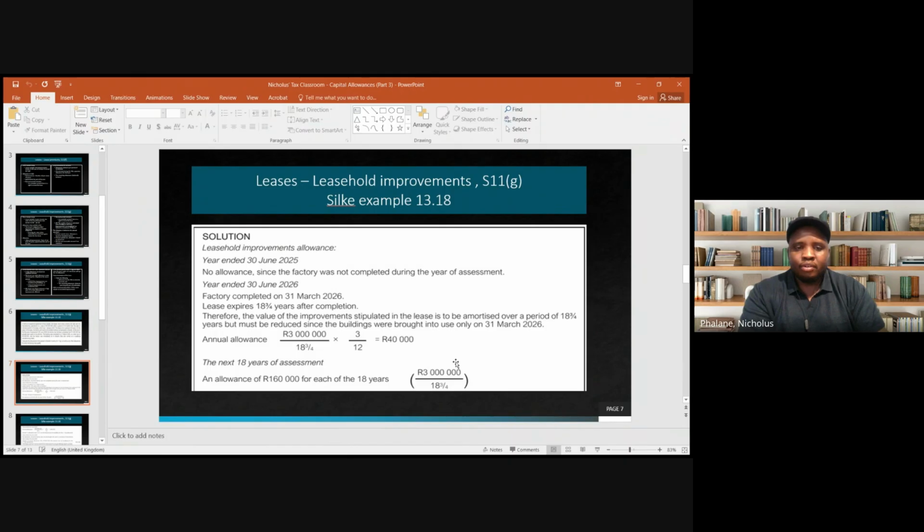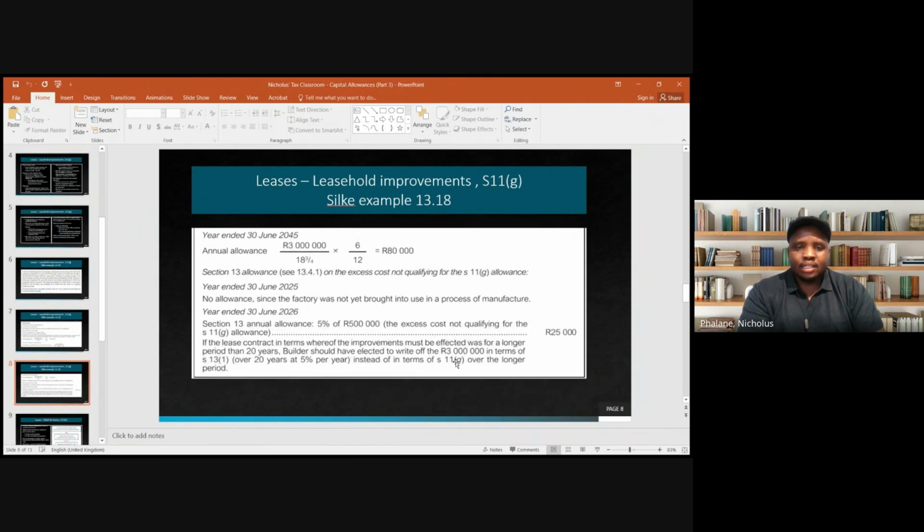So they follow the approach of years. I would have followed the months approach myself. So then they say the allowance for the 2026 year of assessment is 3 million divided by 18.75, then times 3/12, what I've explained. But if you were dividing by months, then you would have to multiply by 3 and not divide by 12, right? And then for the other years, you simply divide by that period.